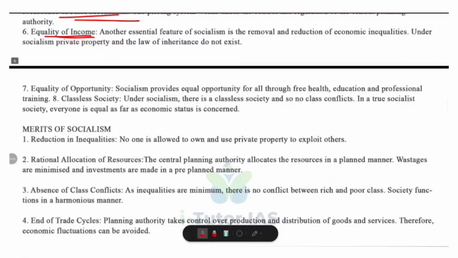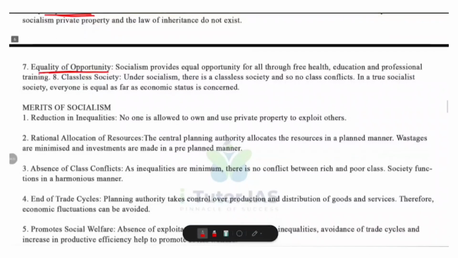And the next feature is equality of opportunity. Socialism ensures equal opportunity for all citizens. Free healthcare, free education, free professional training and so on. So this gives everyone a chance to improve their life and contribute to society.